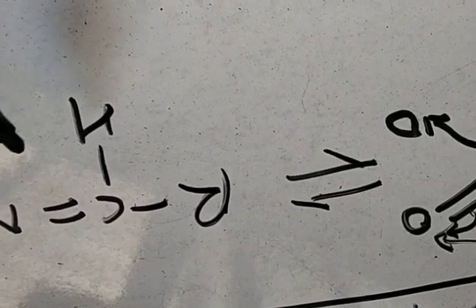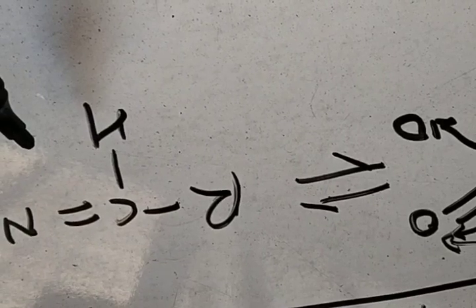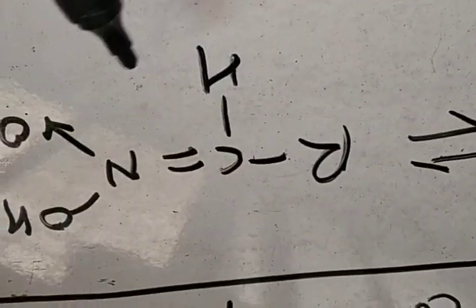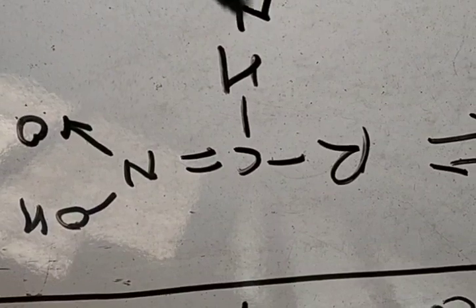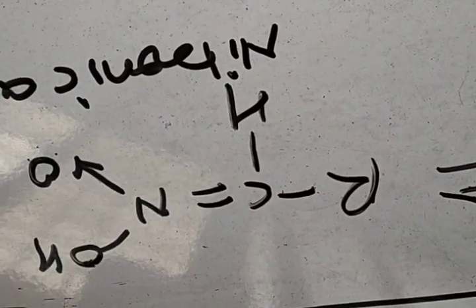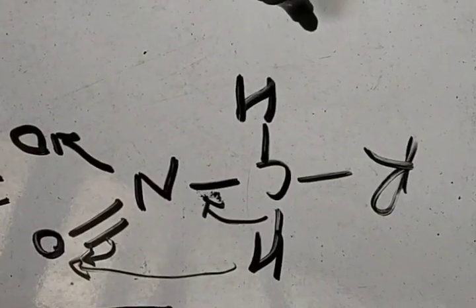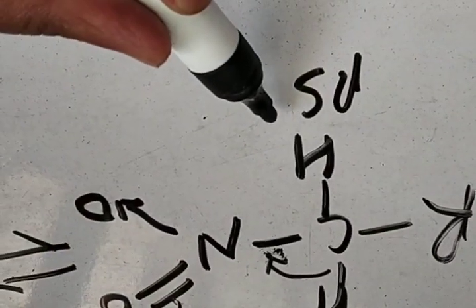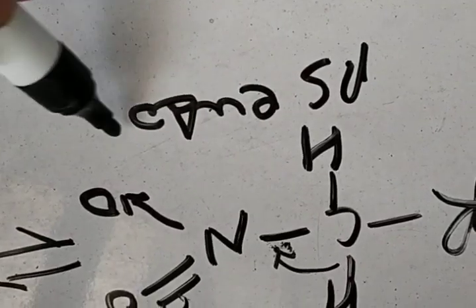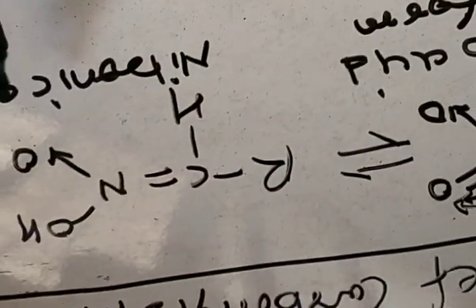This form is known as the isonitro form or nitronic acid form. This is the pseudo acid form, or nitro form, and this is the nitronic acid form.